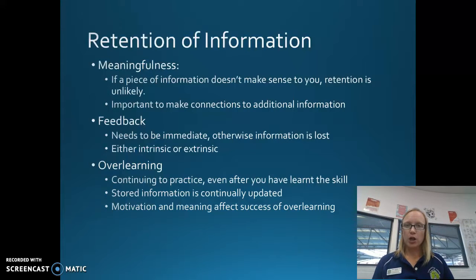So overall, that's motor learning as a whole. Go in search of more information, make sure that you have got all of the notes down that you need, and we'll see you in class.